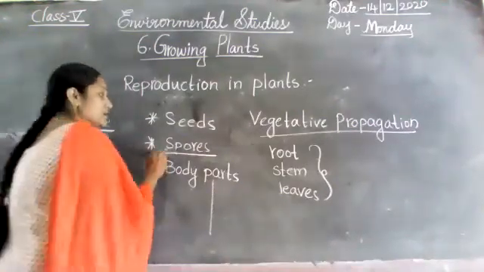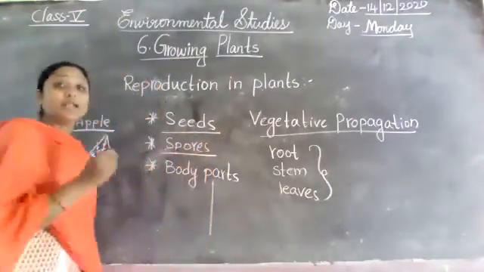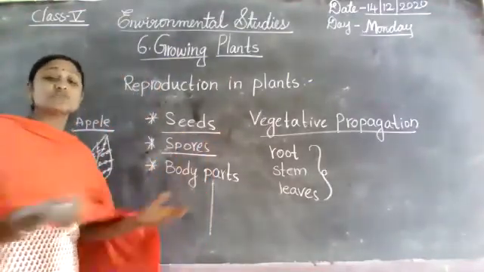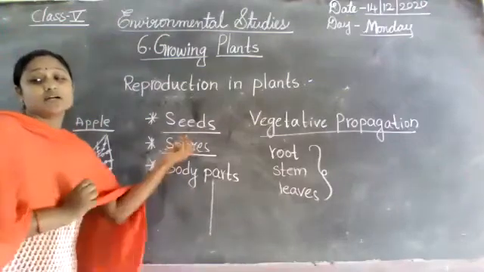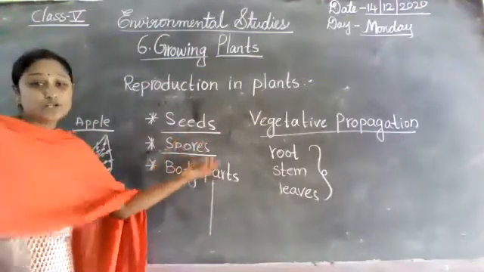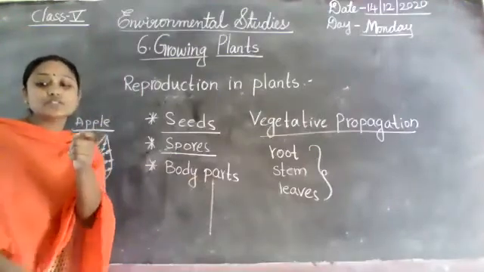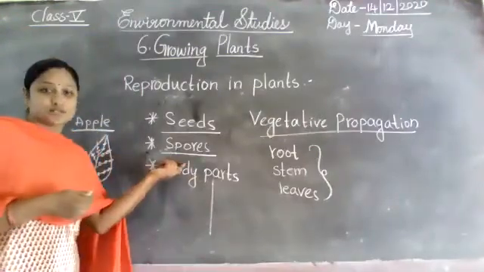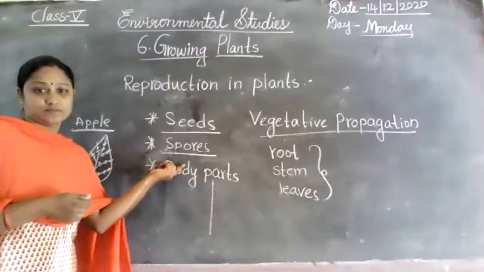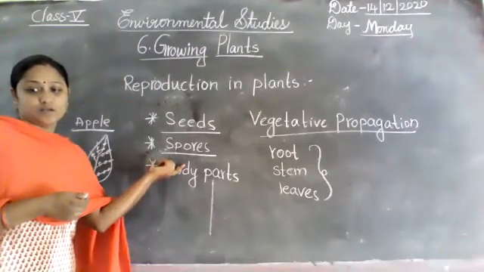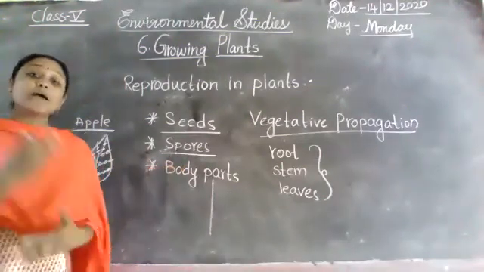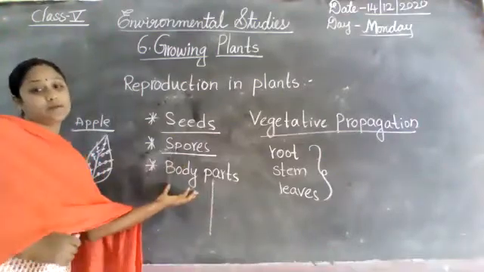One is seeds. Most plants reproduce through seeds. Only some plants reproduce through spores. And some other plants reproduce from their body parts.